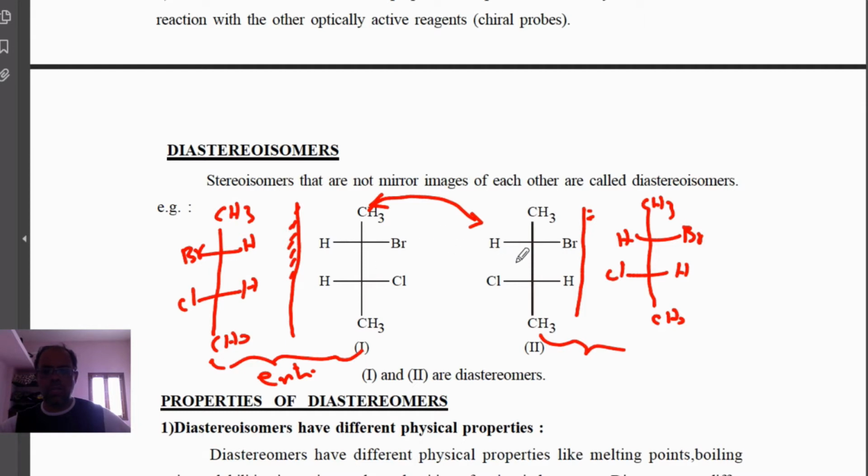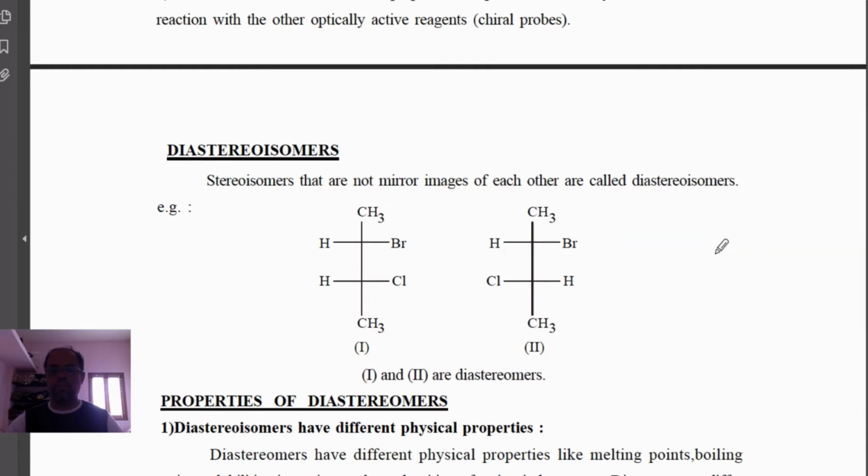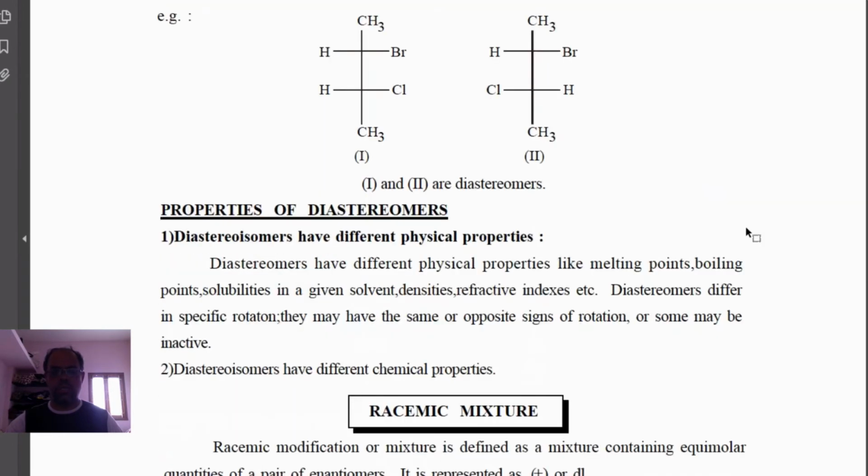There is no mirror image relationship between them, and these two are called diastereomers. The physical properties of diastereomers will be different.